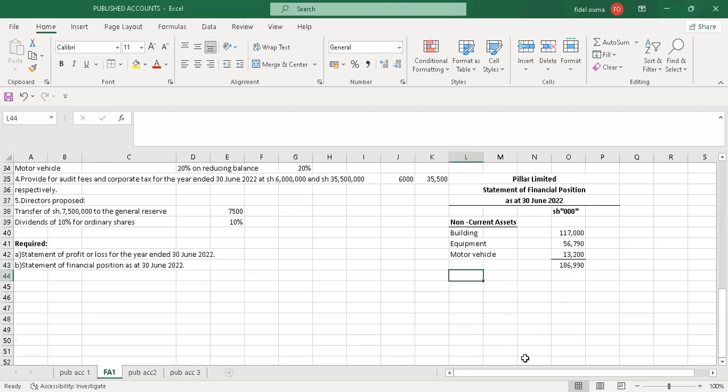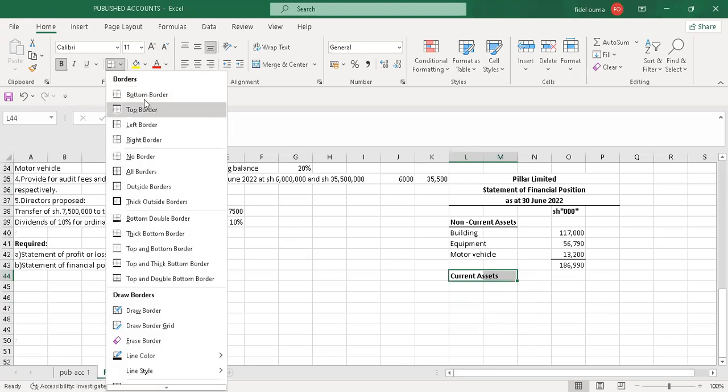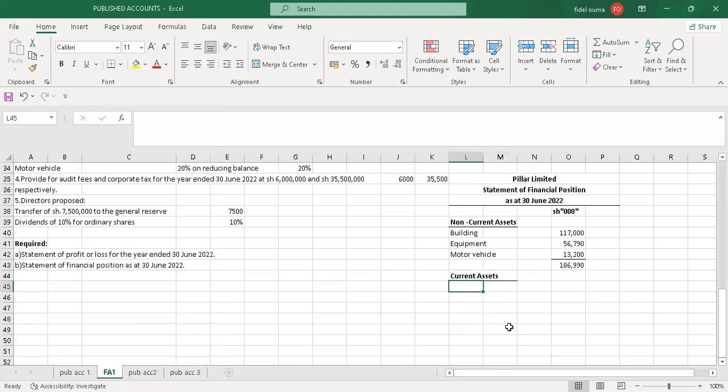The next thing I'll look for is the current assets. Always you start with the inventory, so I just write inventory.